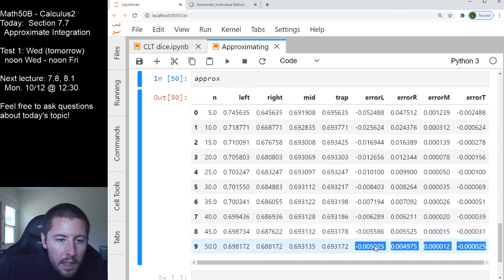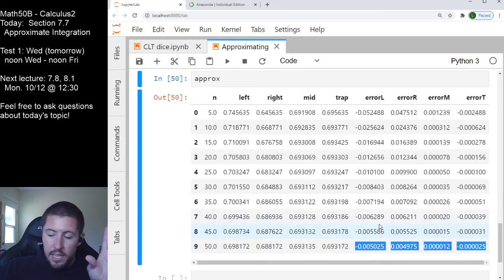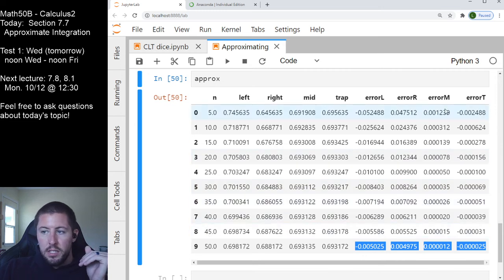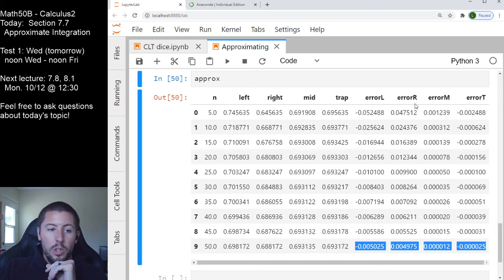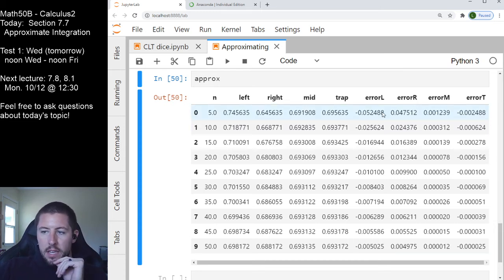You should be seeing here that we have our left-hand sum error 0.005, right sum error also about 0.005, but our midpoint and trapezoid rules are 0.00001, right? So this has about 1/50th the error at this point. This is about 1/50th the error, this is about 1/25th the error of our left and right hand sums. So one thing we can see is when we go out to a large-ish number of subdivisions, midpoint and trapezoid rule are totally crushing the left and right hand rules, and Simpson's rule will do even better than that.